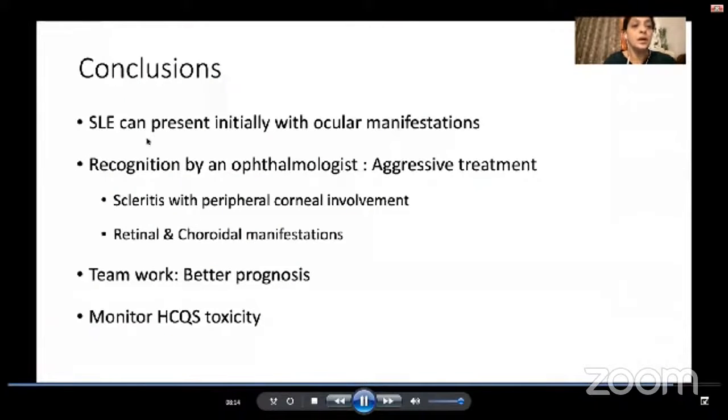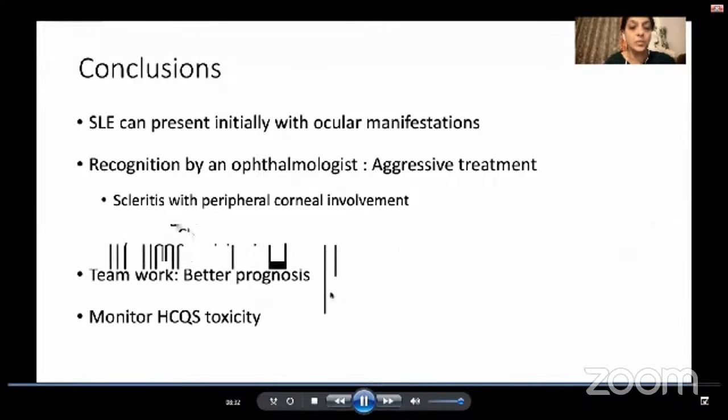So to conclude, lupus can present to an ophthalmologist with ocular manifestations, and it is important for the ophthalmologist to recognize manifestations such as scleritis or retinal and choroidal lesions because they require aggressive therapy. Good teamwork with the rheumatologist helps in an overall better prognosis, and one also needs to monitor for HCQS toxicity in these cases with lupus. I thank you all for your patience.